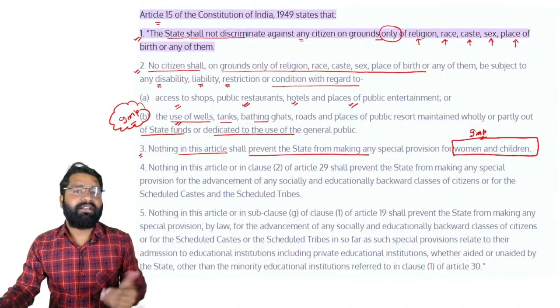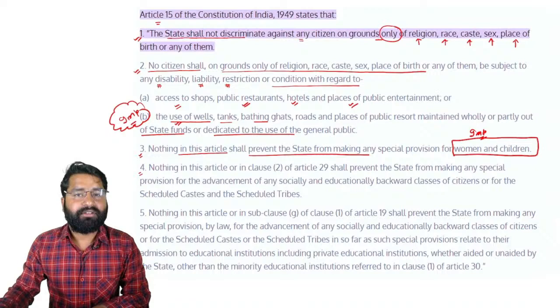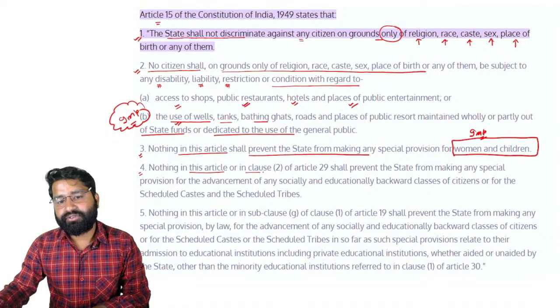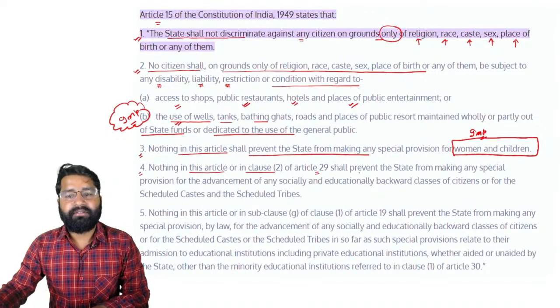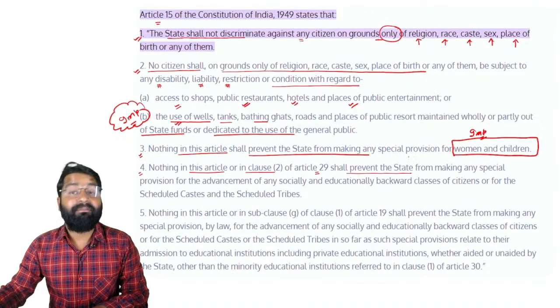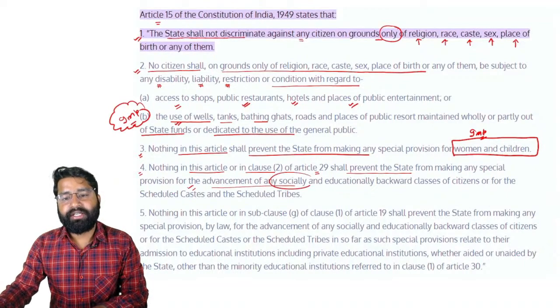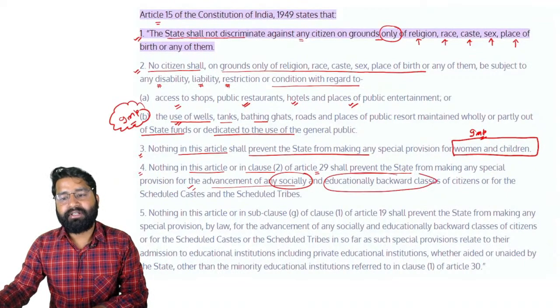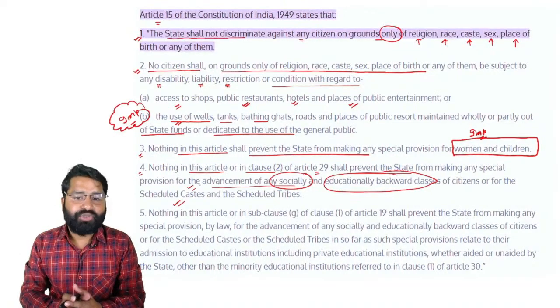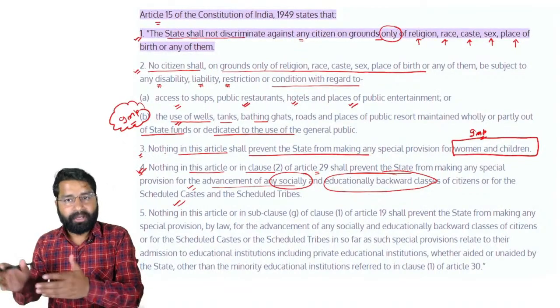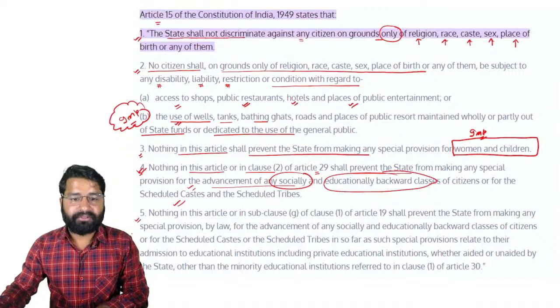Then we have Article 15 clause 4. It is mentioning that nothing in this article or in clause 2 of Article 29 shall prevent the state from making any special provision for advancement of any socially and educationally backward class of citizens or for scheduled caste or scheduled tribe students. So basically this is for the promotion of those who are backward. And then we have clause 5.